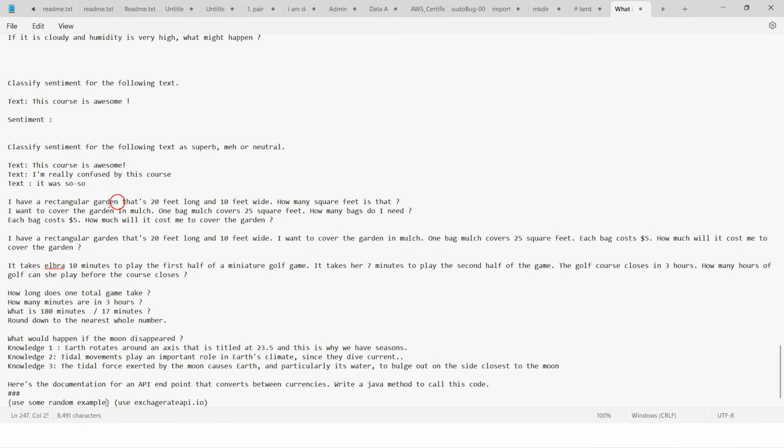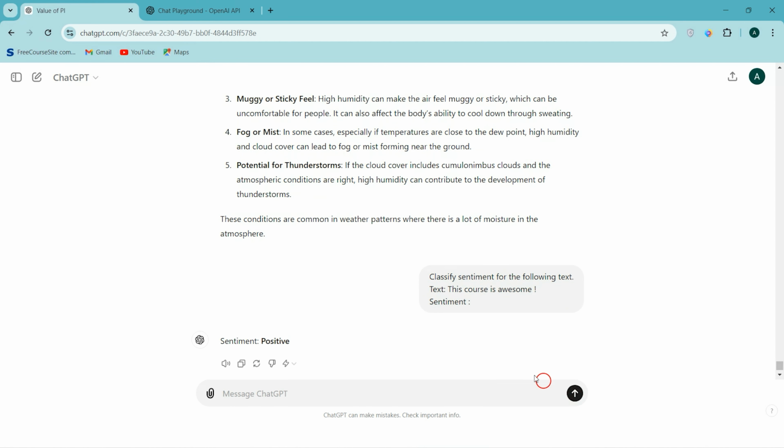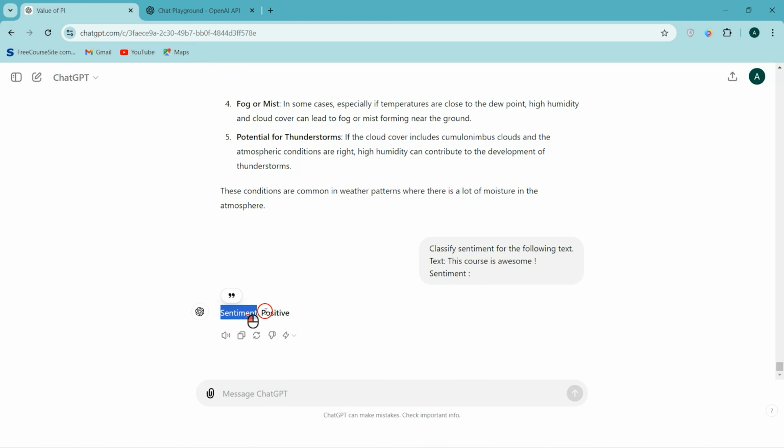For that, I'm going to my prompt list, copying this prompt and going to ChatGPT. I'm going to paste it here. The prompt is simple. This is zero shot prompting where I'm not specifying any external knowledge to it. I'm saying classify sentiment of the following text, and the text is: this course is awesome. Now we'll see what the response is. And you can see that the sentiment is positive.